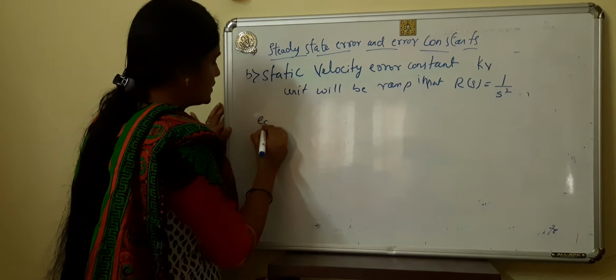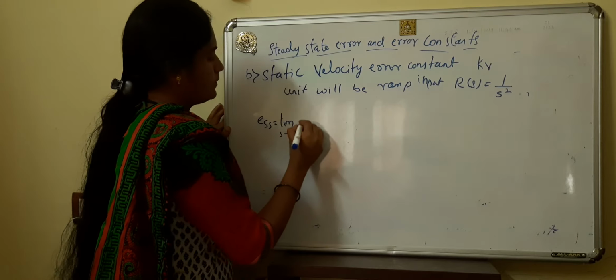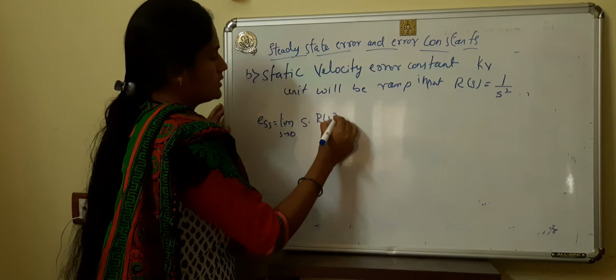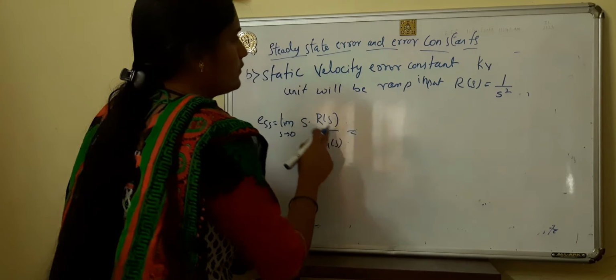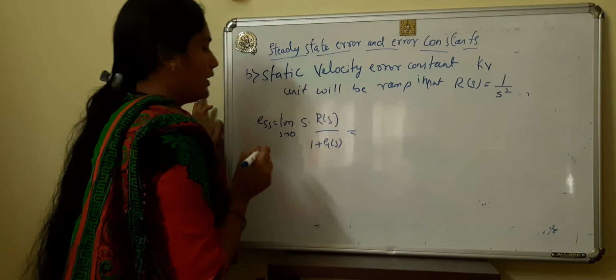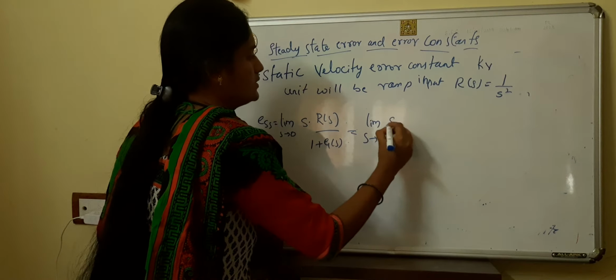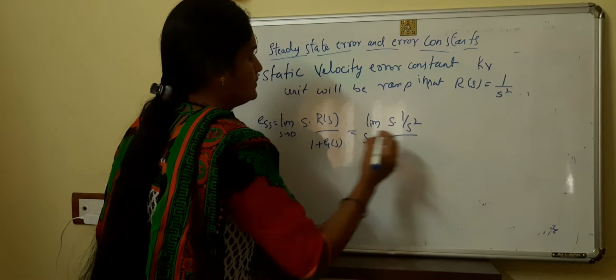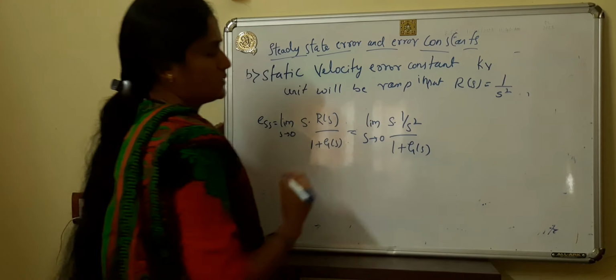Okay, then ESS can be written as ESS is equal to limit S tends to 0, S into R of S divided by 1 plus G of S. So in place of R of S we have to put 1 by S square. So limit S tends to 0, S into 1 by S square, divided by 1 plus G of S.